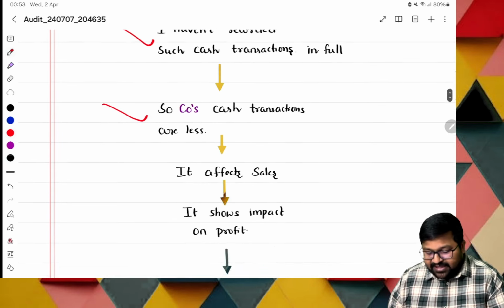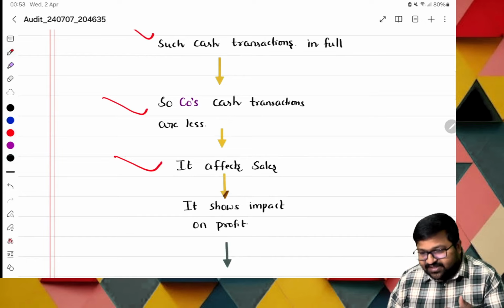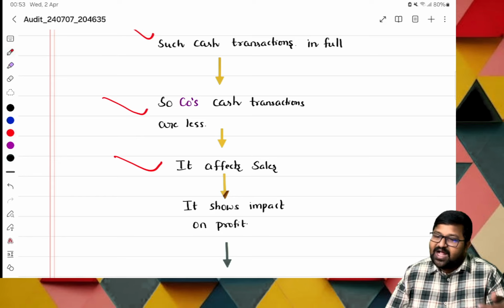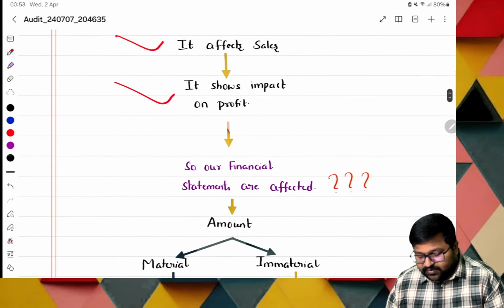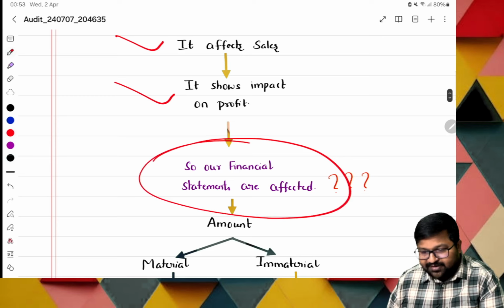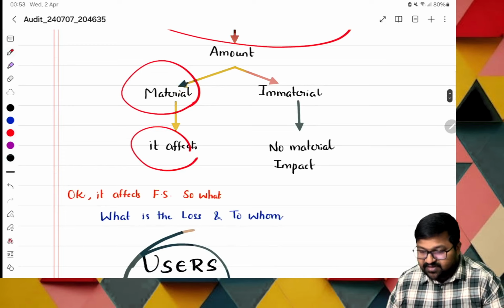Okay, automatically, it is affecting what, ma? Sales. The sale transaction invoice is given, but in the books of accounts only 5,000 is recorded. Okay, sales are decreasing, then it is having an impact on what, ma? Profit. So are our financial statements affected or not? Affected. Sir, if the amount is material, it definitely affects us.